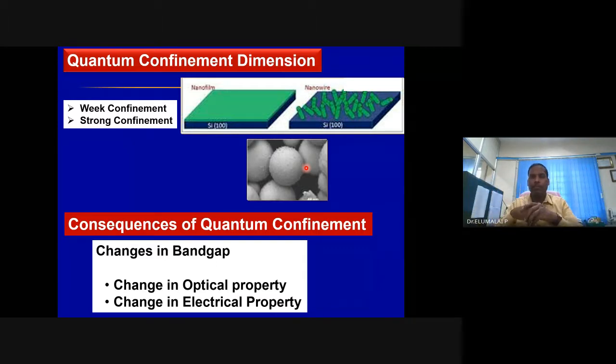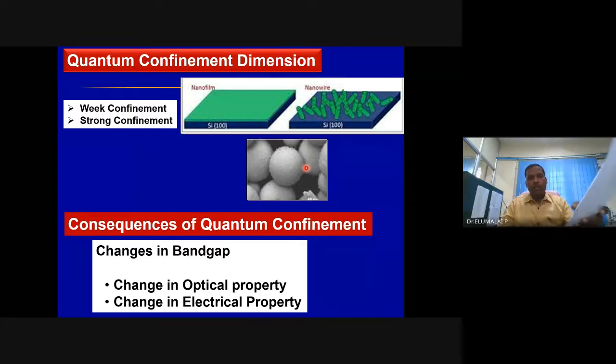DOS is very large. Now we have taken that bulk material and one of the dimensions is restricted to nano. Thickness is restricted to nano. The rest of the dimensions are still maintained. Then you have made it into another structure, nanowires or nanotube or nanorods like this. Only one direction is maintained, mobility in another direction.